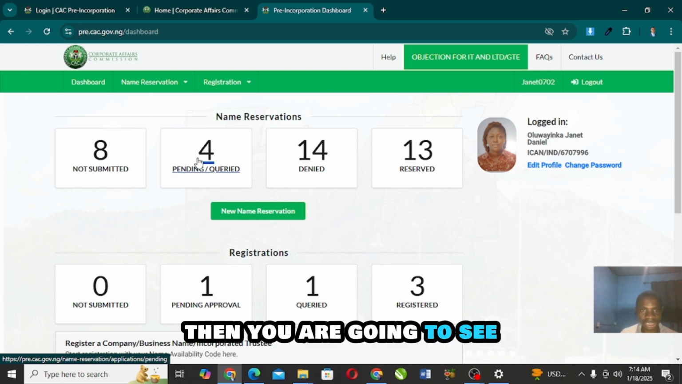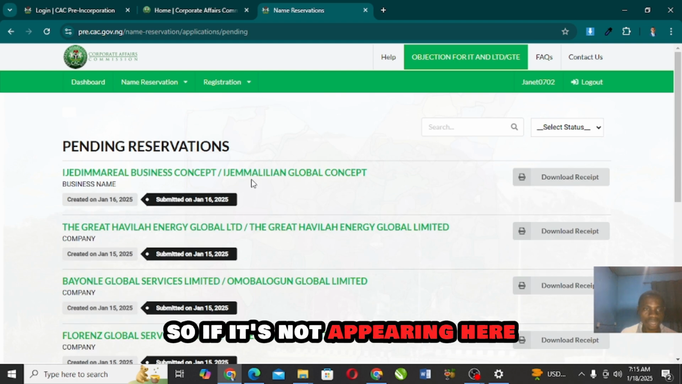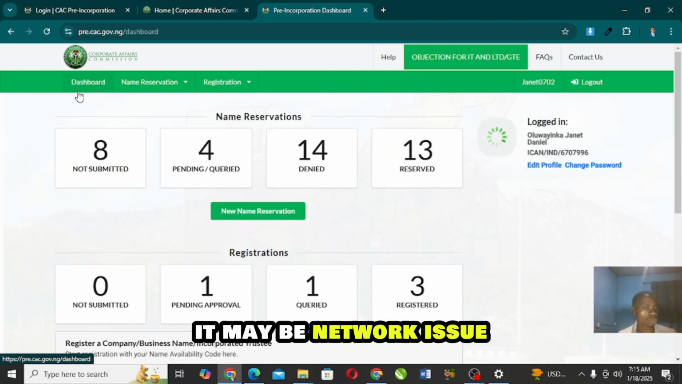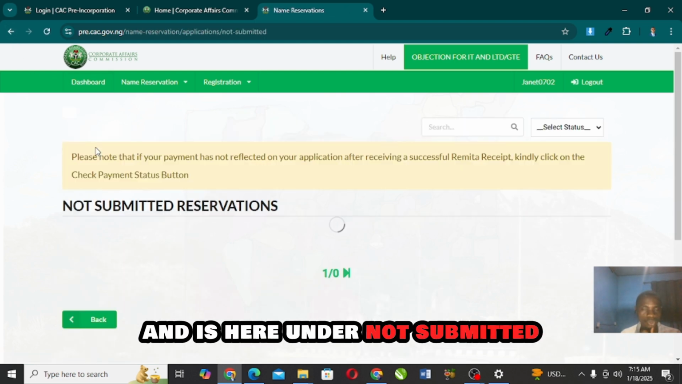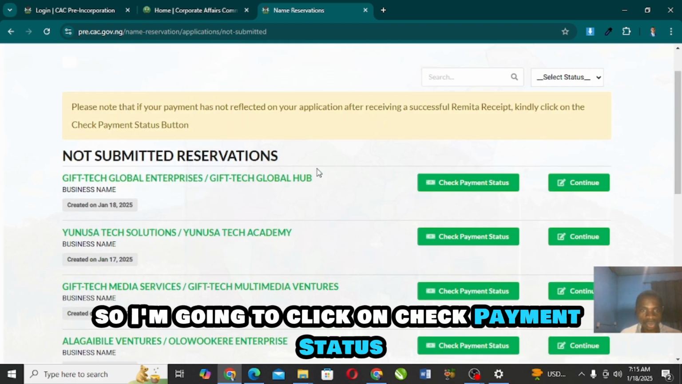Then you are going to see it appear here under pending. If it's not appearing here, it may be a network issue, and it's here under not submitted. You see, this is the name I want to submit. Now I'm not submitting it, so I'm going to click on check payment status.